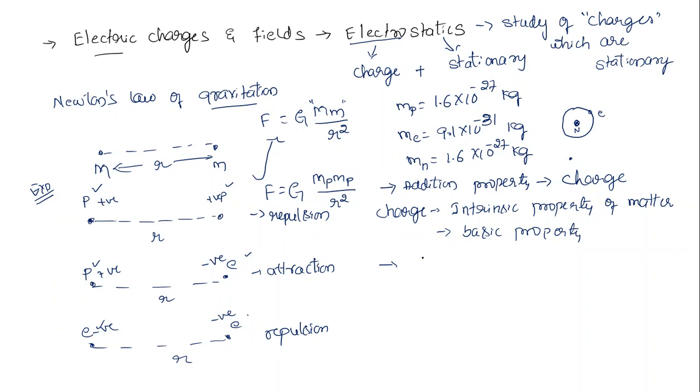So from this we get the second inference: two kinds of charges exist. One is positive charge, and the second one is negative charge. These are the two kinds of charges which exist. But there is also the neutron. That particle does not have any charge at all. We call it a neutral particle.